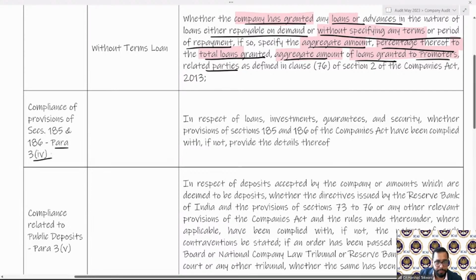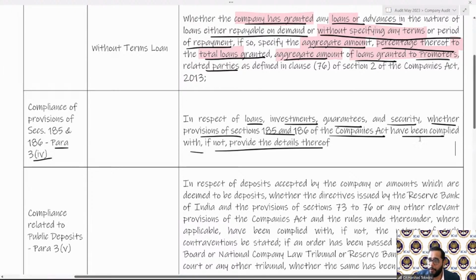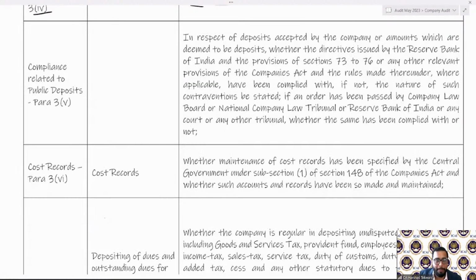Para 3(4). It says that in respect of loans, investments, guarantees and securities, whether the provisions of 185 and 186 of the Companies Act have been complied with. If not, then provide the details. So it talks about whether the provisions of 185 and 186 have been complied with or not. Then compliance relating to public deposits.